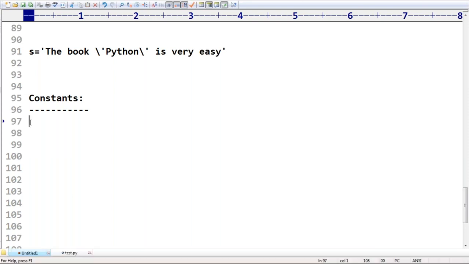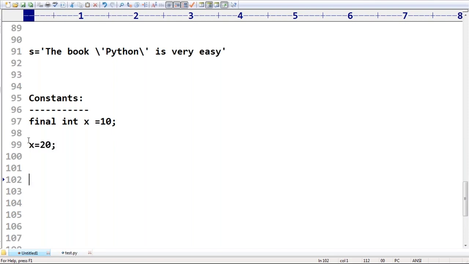Now, do you know what a constant is? The value is always fixed. It's never going to be changed. In Java, we have final int x = 10. You are never allowed to change the value of x. If by mistake you try to change x's value, immediately in Java you will get a compile-time error. Remember that.